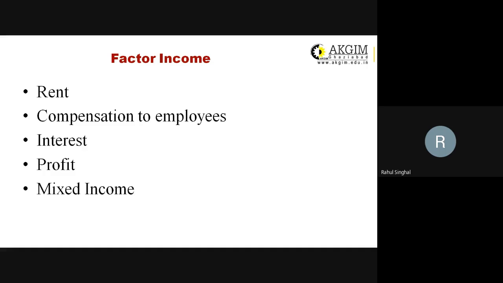Next, we have interest. Interest is the factor income of capital. One of the factors of production is capital, and on capital we earn interest. Organization earns profit. So the profits earned by the organization in a particular year will be the factor income for the organization.